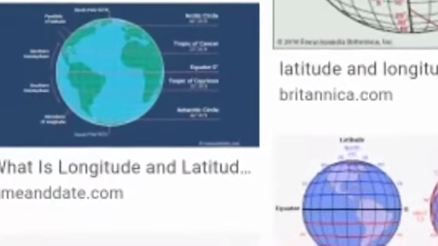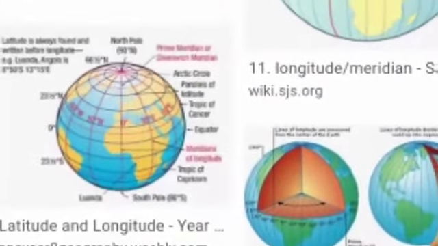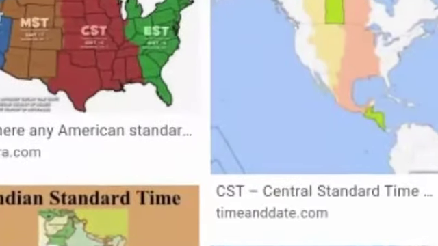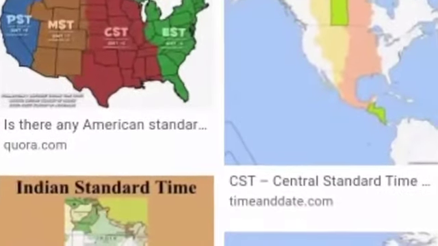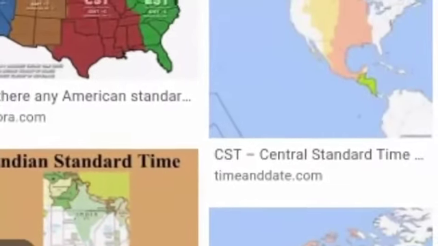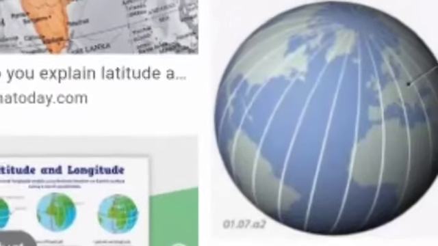82.5 degree east longitude is considered as the standard meridian of the country, and it passes through Allahabad of Uttar Pradesh. The time based on this meridian is called the Indian Standard Time, which we call IST. It is 5 hours and 30 minutes ahead of GMT. What do you mean by GMT? GMT means Greenwich Mean Time.